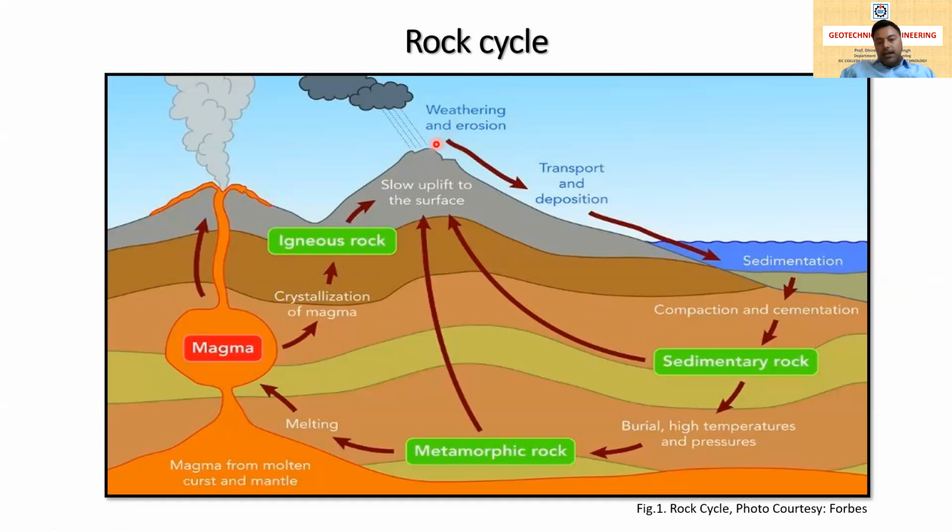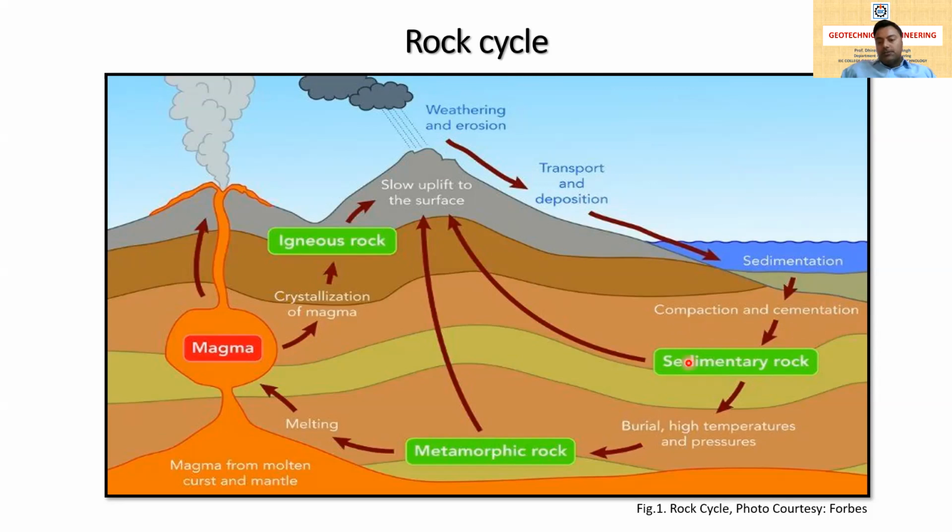In that case, the exposed rock erodes down, and due to erosion the worn out or broken down soil and rock particles can be transported and deposited. They are transported through water, air, or glaciers, and when the speed goes down, they go to deposition. Finally, when they go under the sea or to a very low level, they go through the sedimentation process, and due to compaction and cementation,